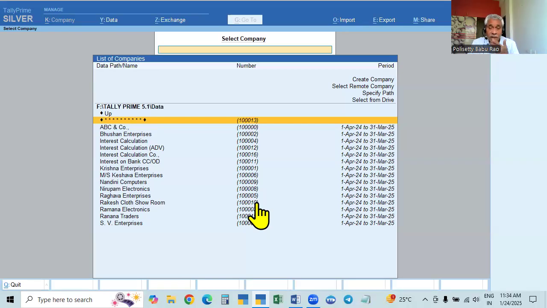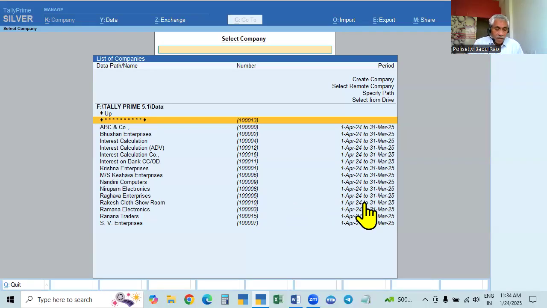But in the case of alteration or change, you can change both username and password, or you can change any one of them: only the username without changing the password, or only the password without changing the username. Any one, or both, you can change. That's why we will learn now how to do that.